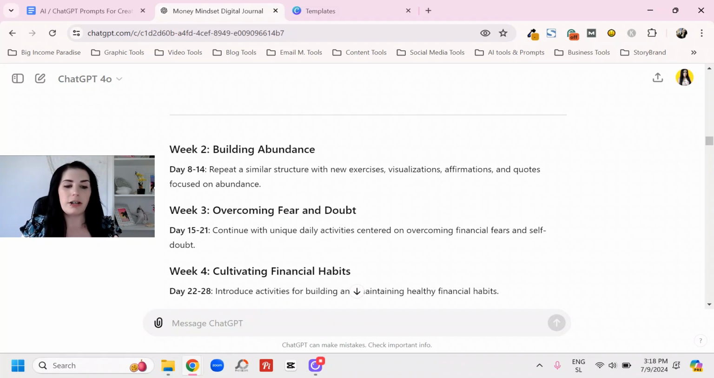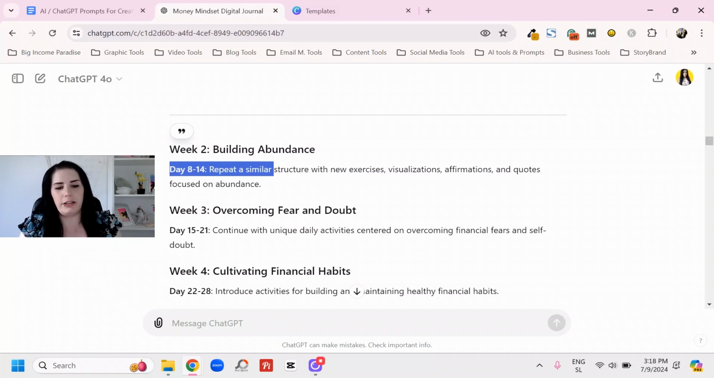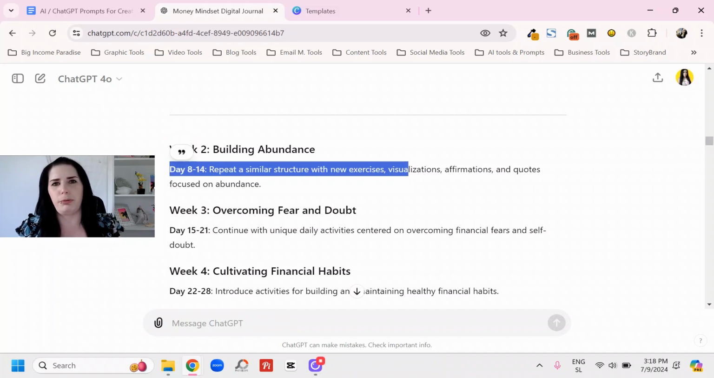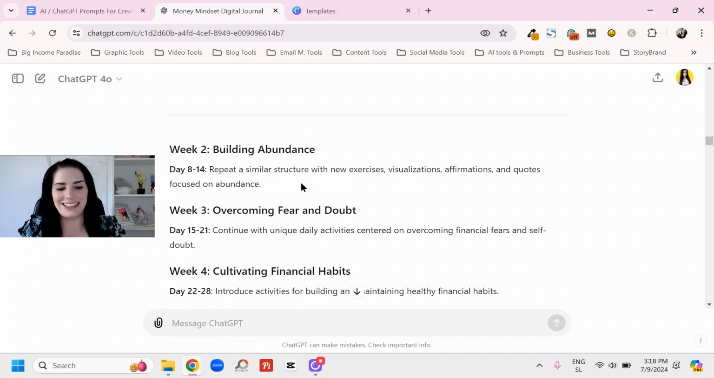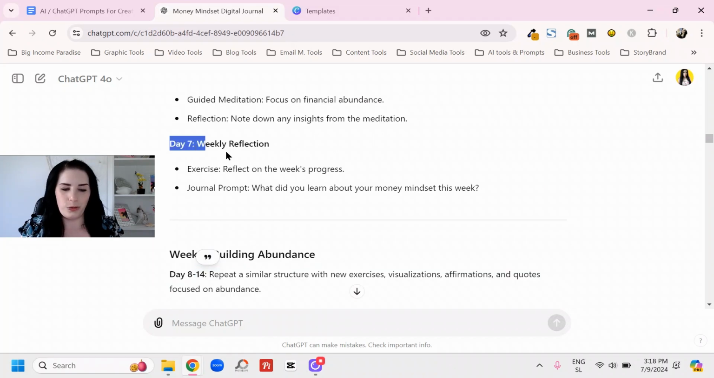However, when it started week 2, that's where people go, oh, this sucks, because it just said day 8 to 14, repeat a similar structure, blah, blah, blah, right? It didn't give you day by day, but that's because it's limited. It cannot create that much.